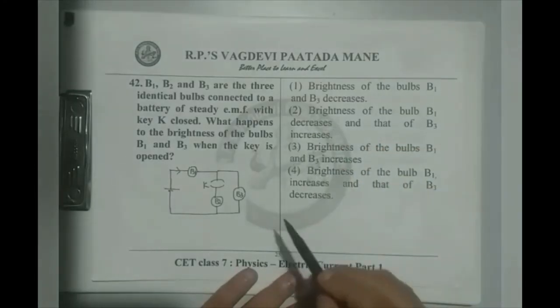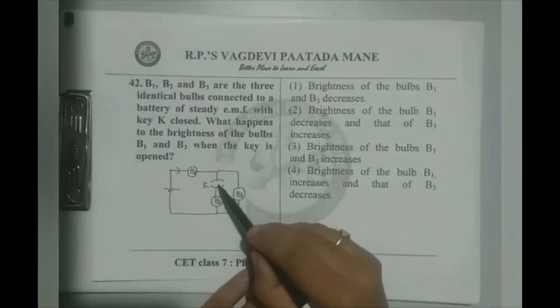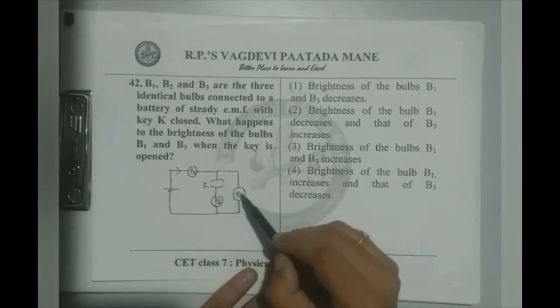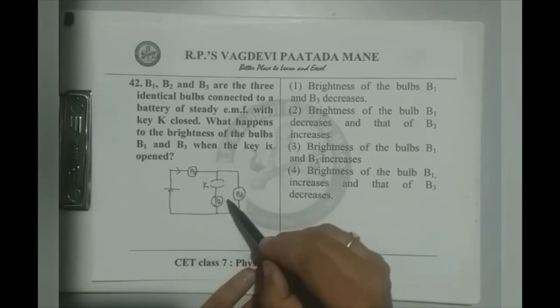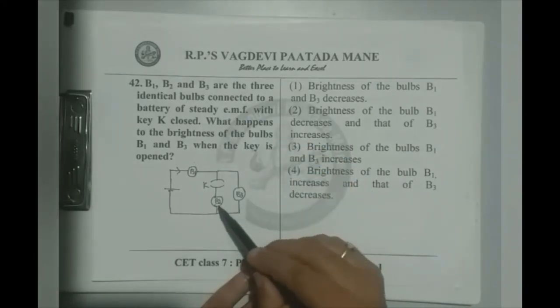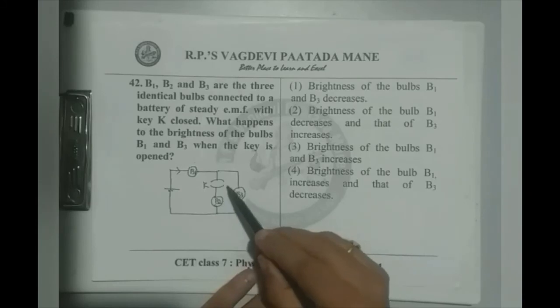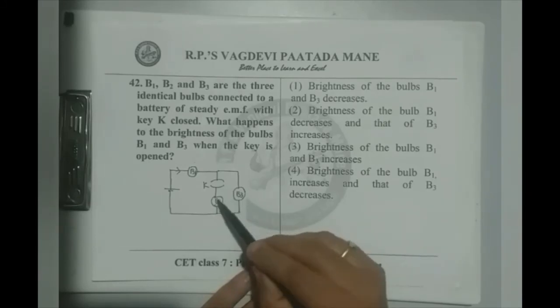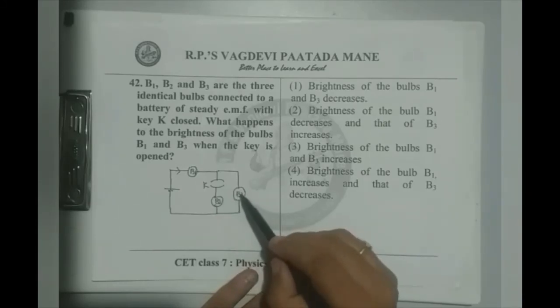Observe here, when key is closed, B2, B3 net effective resistance is smaller than the smallest value among B2 and B3. As they are identical, say, when B2, B3 are connected parallel, their effective resistance is R by 2 if individual bulb resistance is R.